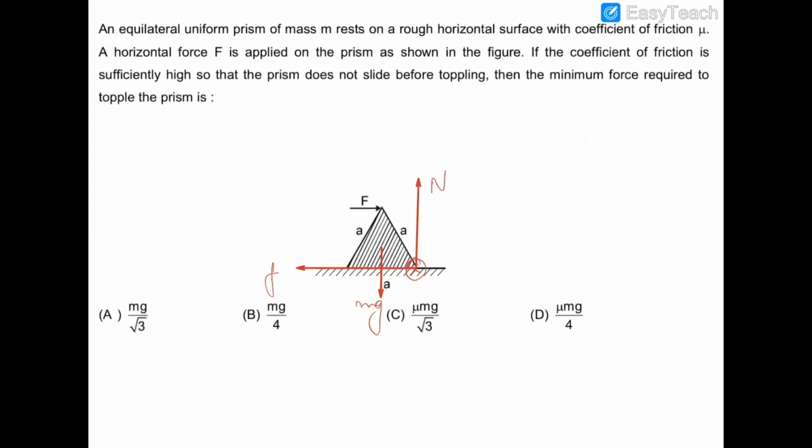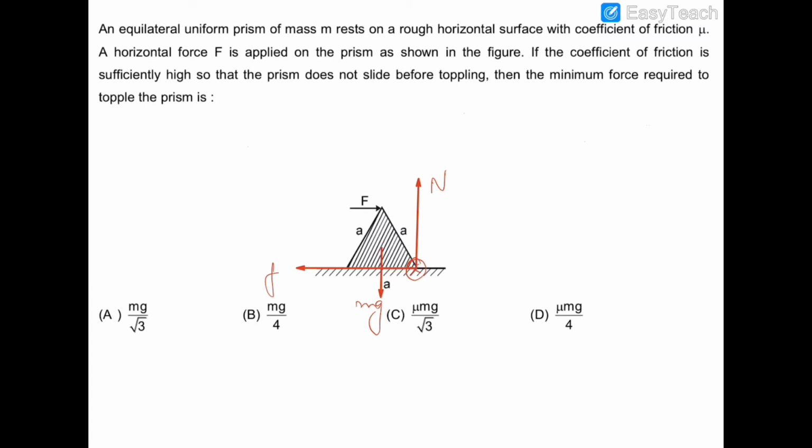In this question, there is an equilateral uniform prism of mass m, and it is resting on a rough horizontal surface which has a coefficient of friction of mu. A horizontal force of F is applied on this prism at the top, and the coefficient of friction is sufficiently high enough so that the prism does not slide and it topples. So we have to find out the minimum force required to topple this prism.